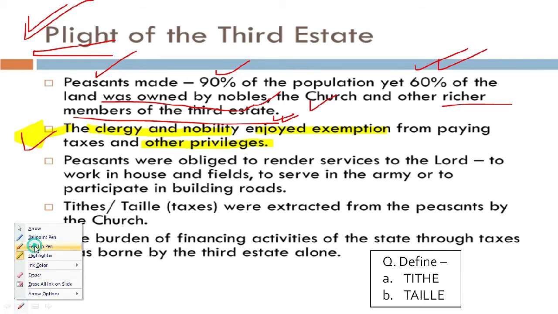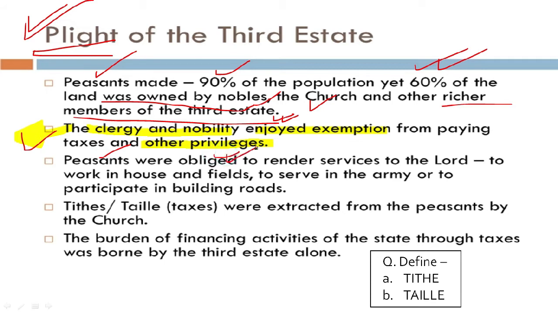Okay, now we come down to learning about peasants who were obliged to render their services to the Lord. Wherever the Lord sent these peasants, they had to go and render their services, whether in his house, on fields or in the army, and even to participate in building the roads. So wherever their lords sent them, they had to go and render their services to the lord, who actually were the nobles and who actually served the king.